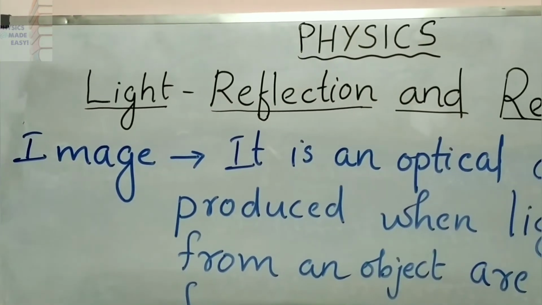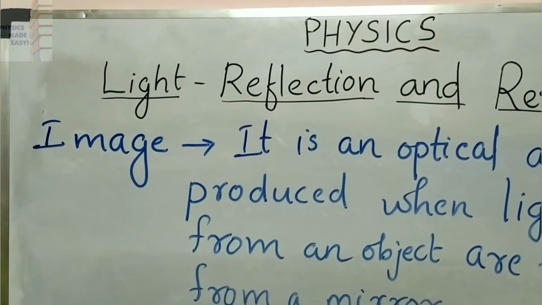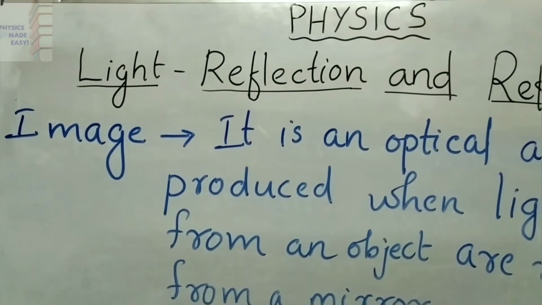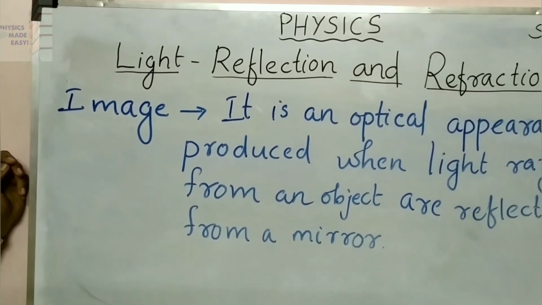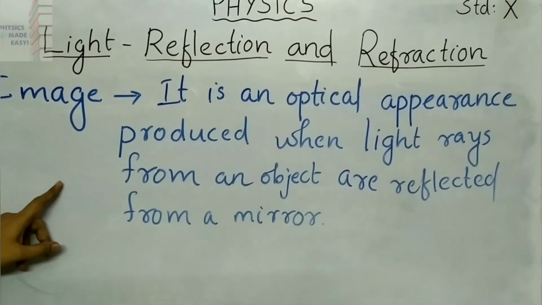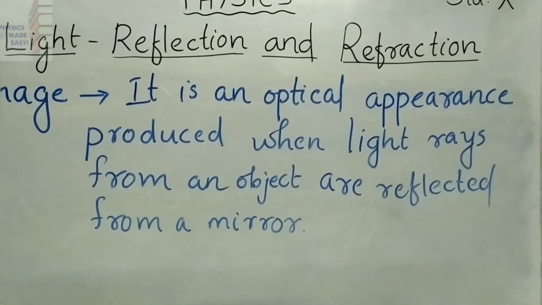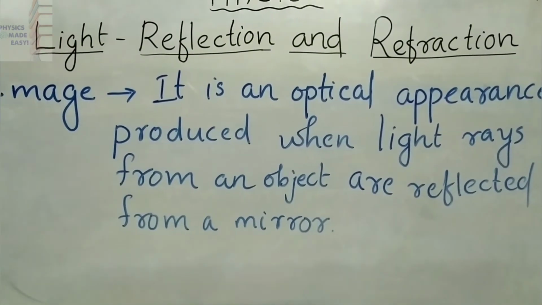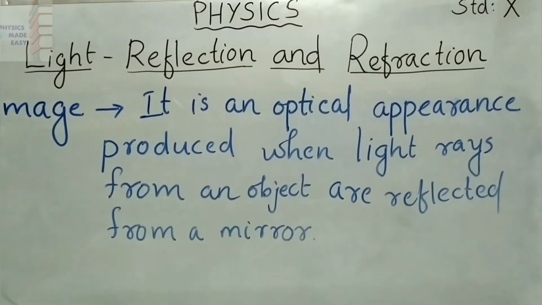Here we discussed reflection and mirrors. Then we have to talk about the image also. If you are standing in front of a mirror, you can see your image. Then what is that image? Here you can see one definition. It is an optical appearance produced when light rays from an object are reflected from a mirror. If this reflection is there, you can see an image.